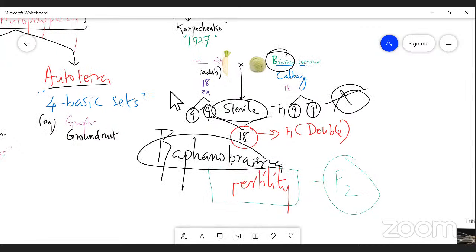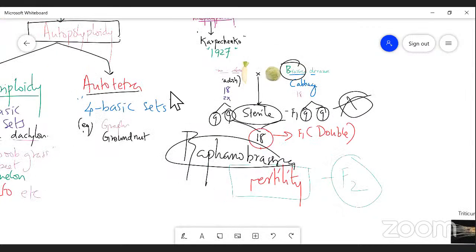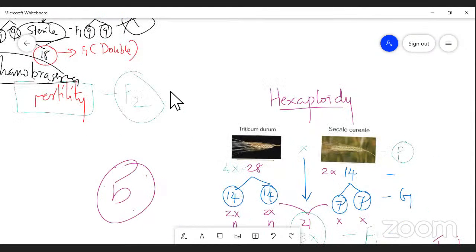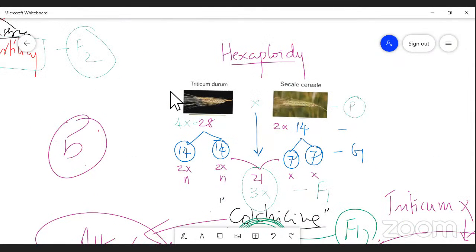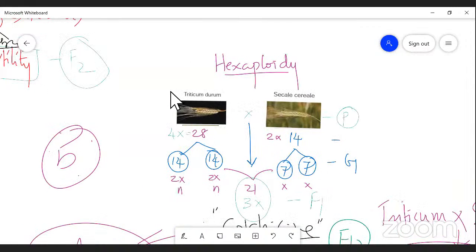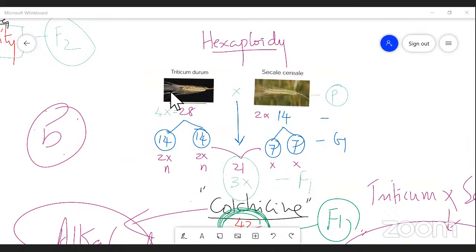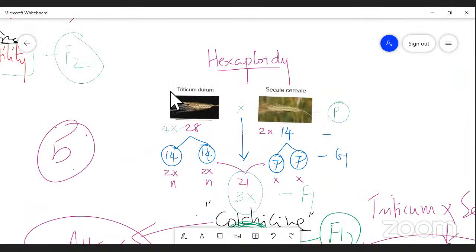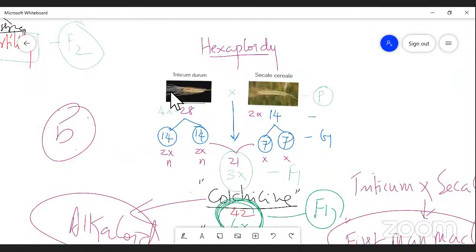Very good. And one more example that we have discussed, will you name it, please? Triticum durum, crossed with Secale cereale. Okay.